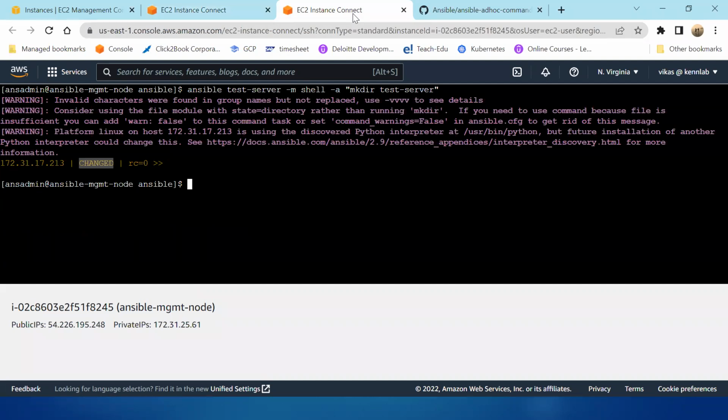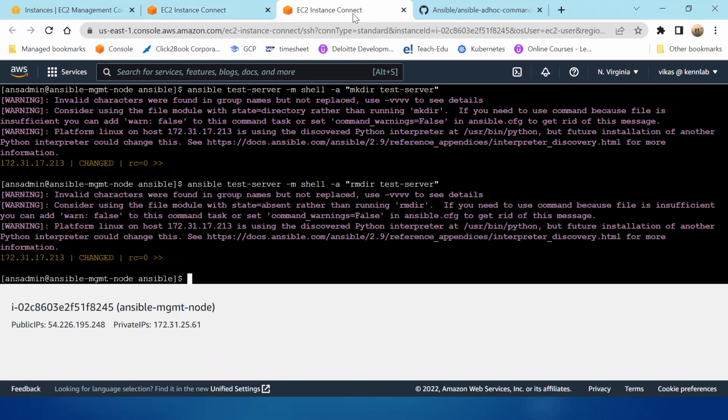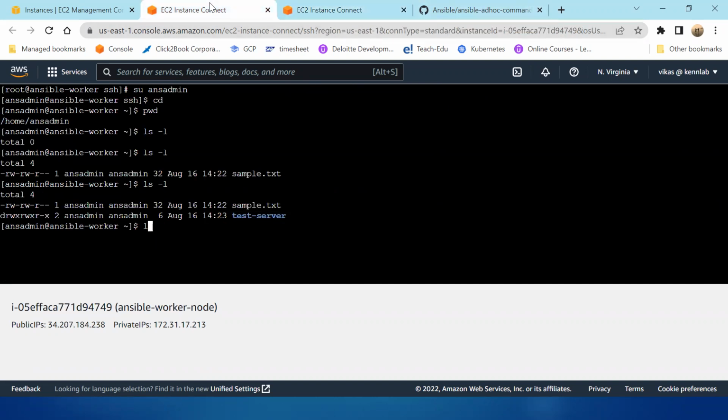Now again, I'll go back to the master, and this time I will say rmdir, because I want to remove it. Changed, RC 0. Again, go back. See here, that folder got removed. So now you understand what I'm trying to do. I have complete control of the worker node. My master node, or my Ansible management node, can do anything and everything related to my worker node.